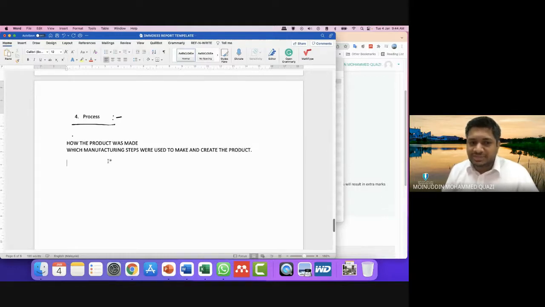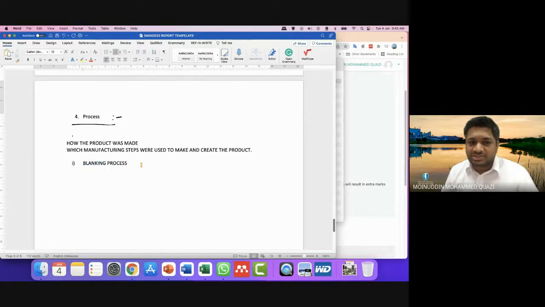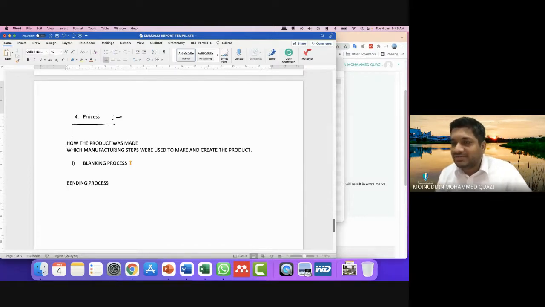Let's say first you will be doing the blanking process. So first you do the blanking process, then you will write the details. For the blanking process we use the blanking machine, and then a sheet was created or a sheet was removed during the blanking process. Then you will write that after the blanking process we do the bending process. So we carried out the bending process, and how did we carry out the bending process?